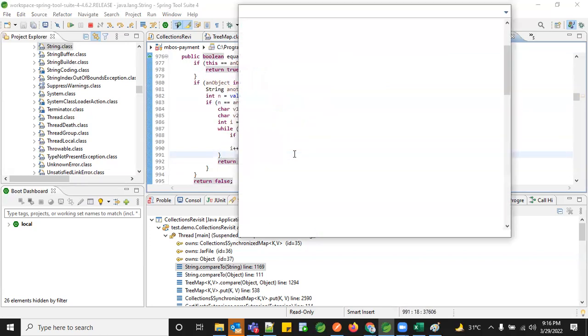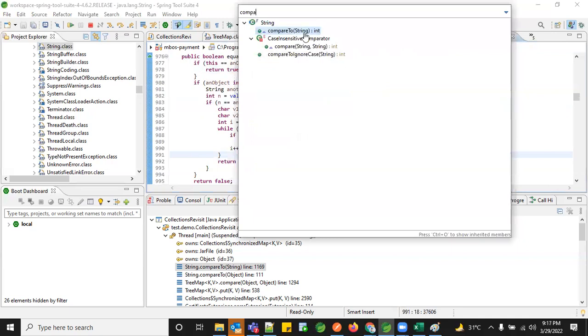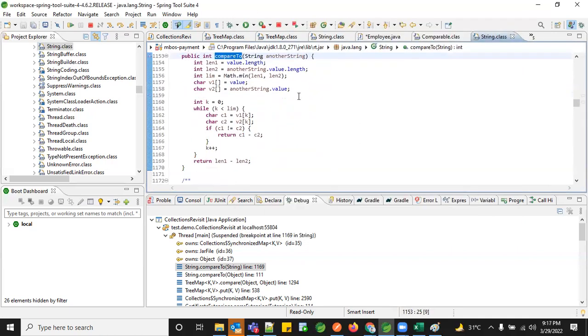If you see in the case of compareTo, you're not doing any kind of logic as you did in your equals method. What you're doing is lexicographically taking the length of the first string, the length of the second string, and calculating each and every position of each value which you're fetching, and then finally coming up with a conclusion and giving you an accurate integer value of either -1 or 0 or 1.